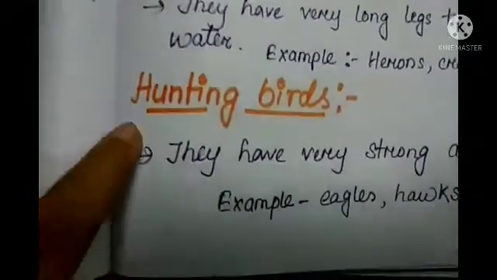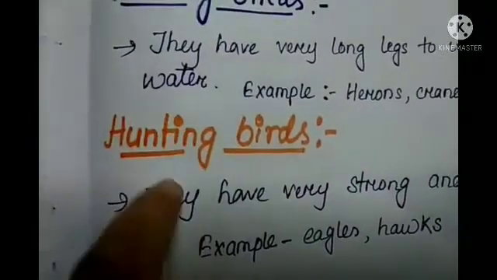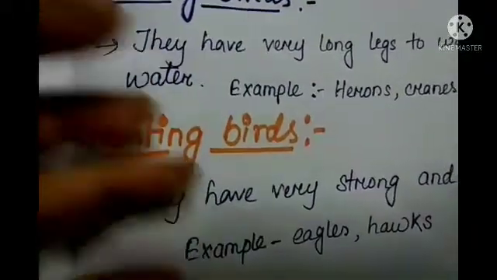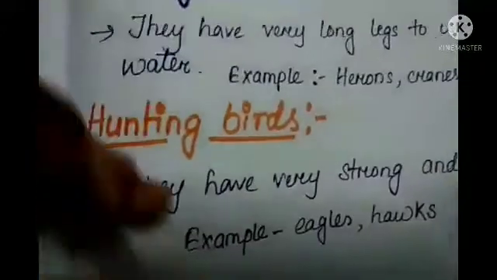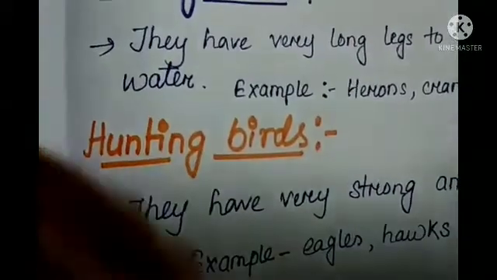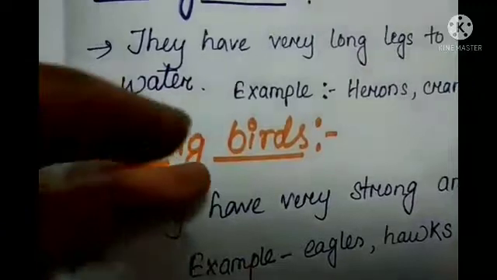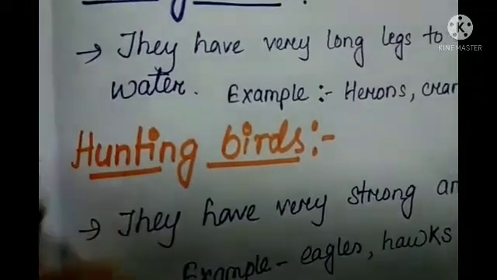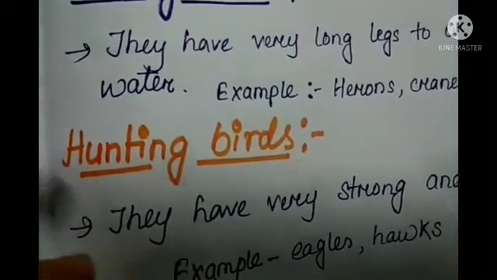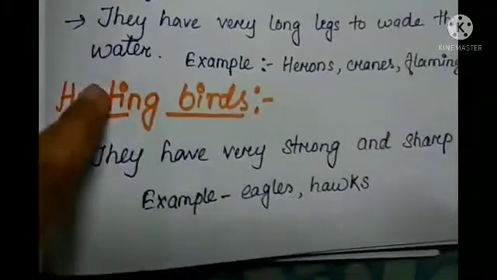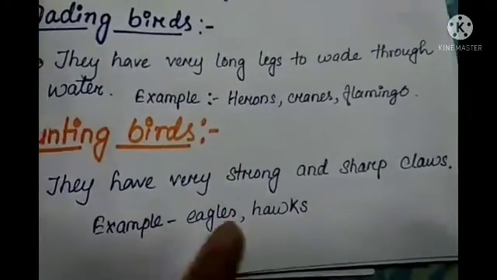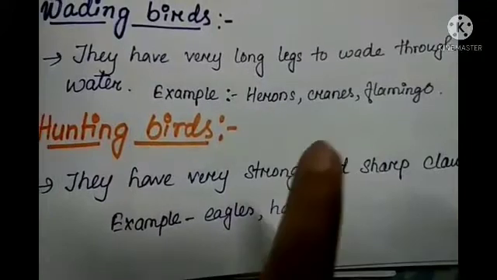Now let's talk about hunting birds. If you heard about hunting birds, you can get an idea that they hunt, right? They hunt other animals for their food, to catch their prey. So they have very strong and sharp claws, also called talons.